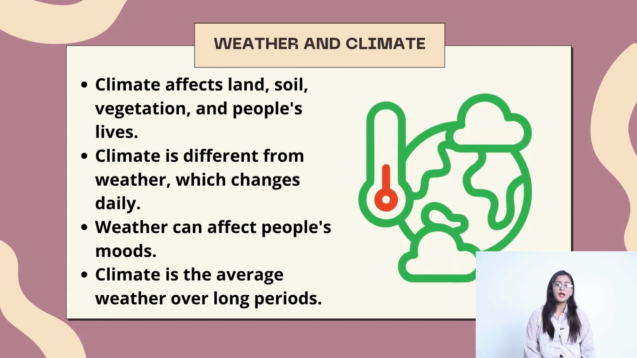Weather and climate. Climate affects land, soil, vegetation and people's life. Climate is different from weather which changes daily. Weather can affect people's mood. Climate is the average weather over long periods.